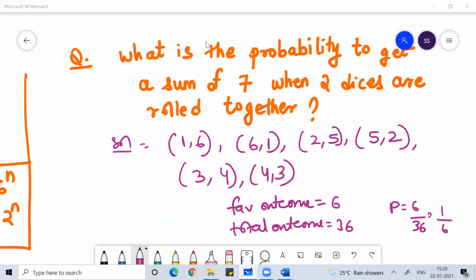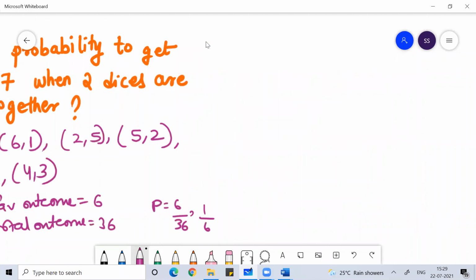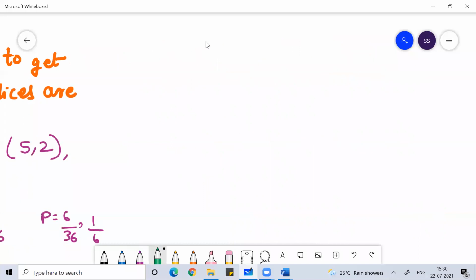So I hope you people are understanding. If you want, I'll tell you the shortcut formula. You can remember the shortcut formula.